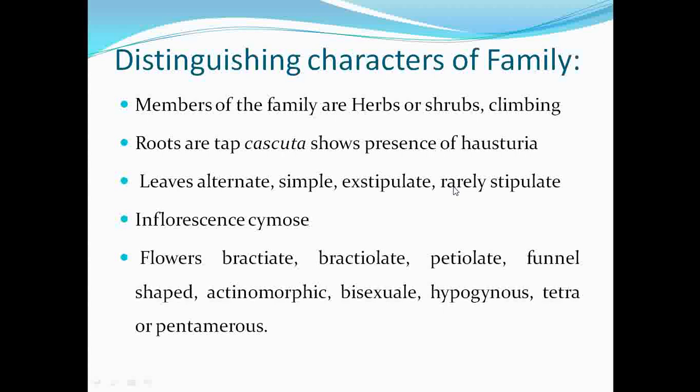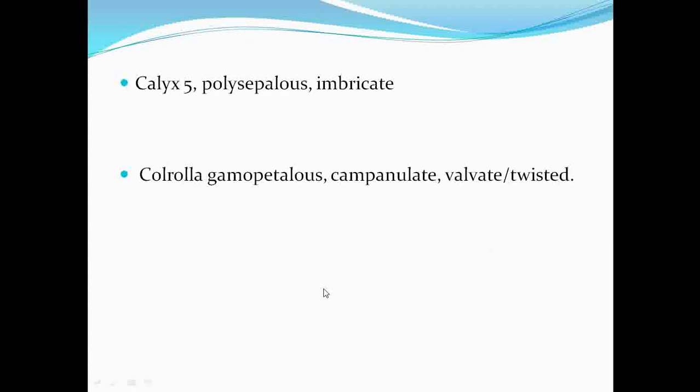Then the leaves are multicostate or unicostate. Then the type of inflorescence observed under this family is basically solitary or cymose. Then the flowers are bracteate, bracteolate, petiolate. Most important is that they are funnel shaped, actinomorphic, pentamerous or tetramerous, bisexual, and hypogynous.